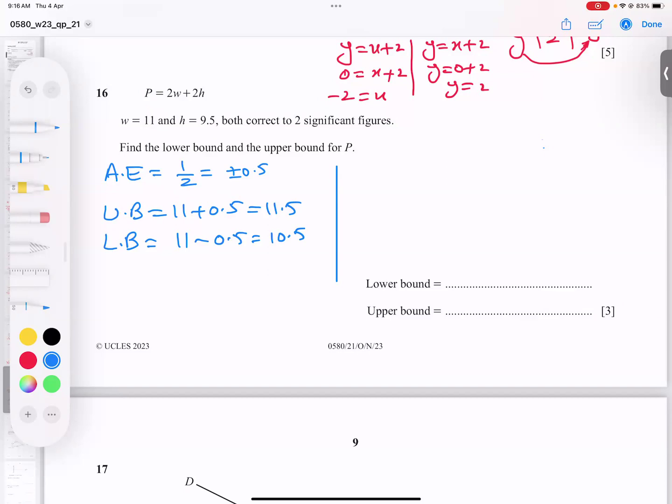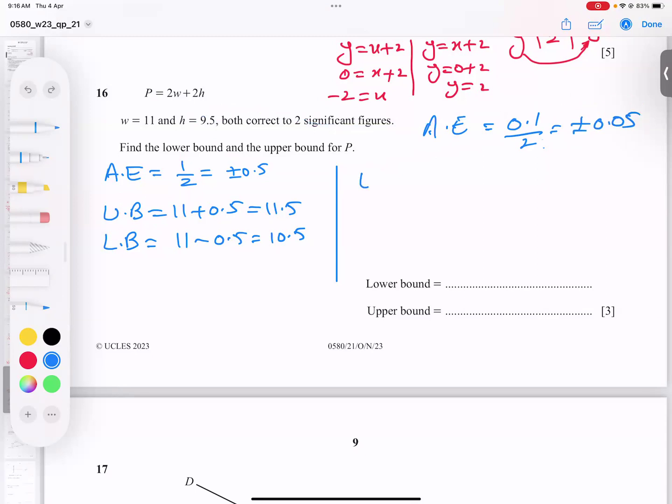Now, in the same manner, this one. So when you talk about 9.5, this is called the first SF, this is called the second SF, but this is coming after the decimal place. It's called 1dp. So how to write the absolute error? 1dp means 0.1. Here 1 divided by 2, here 0.1 divided by 2. So I get 0.05, and this number I will add.